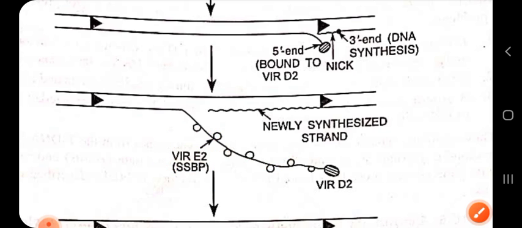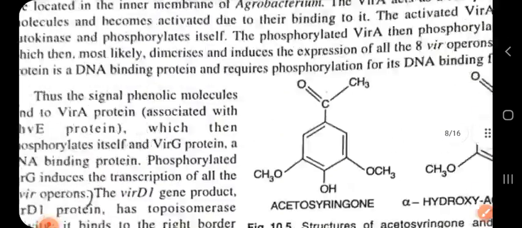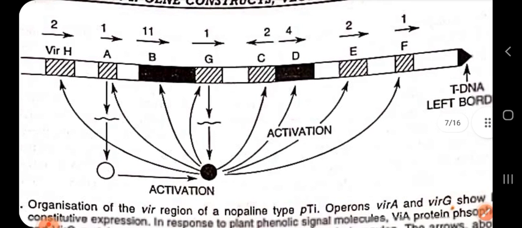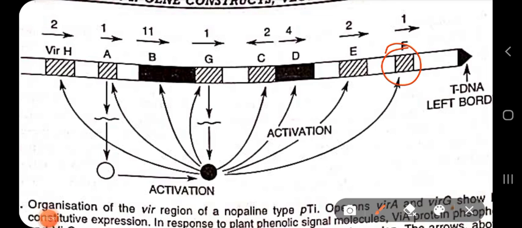Okay, so I have mentioned most of these terms, but there are some yet to be covered. VIRF and VIRE I have not said. VIRE, I have just said, is a single stranded DNA binding protein that helps the tDNA to be stabilized during its transfer, and it binds until it enters the genome. It binds this VIRE. The VIRF region has not been understood yet. More research is going on.